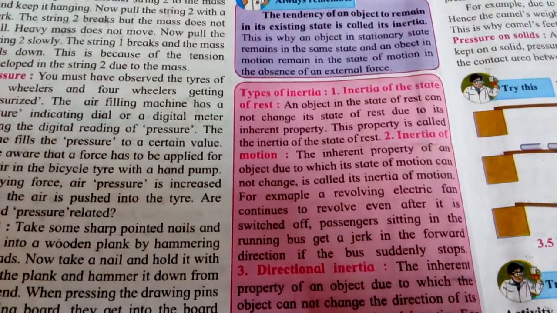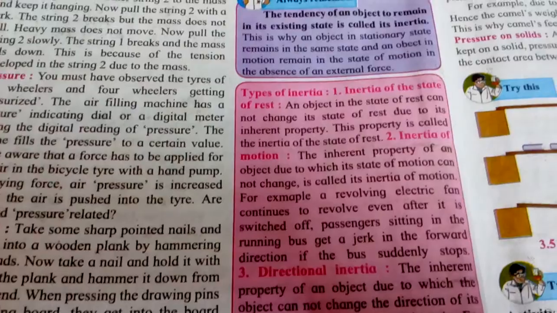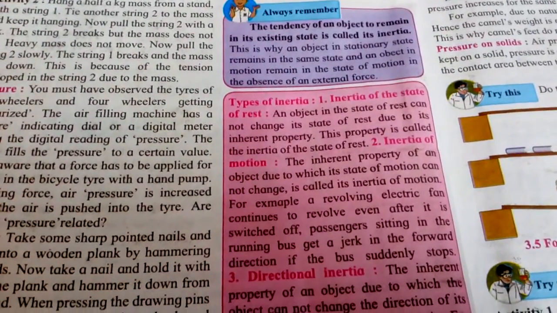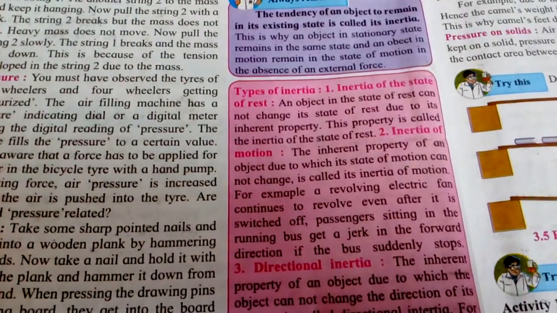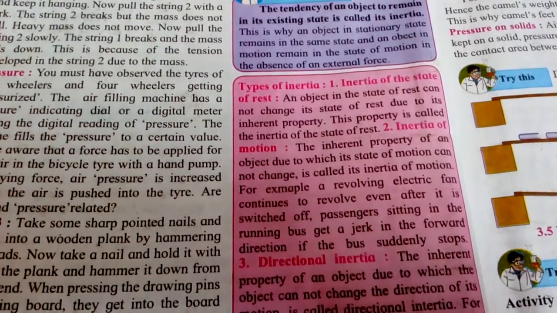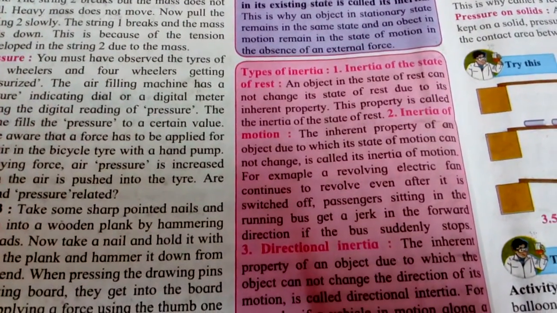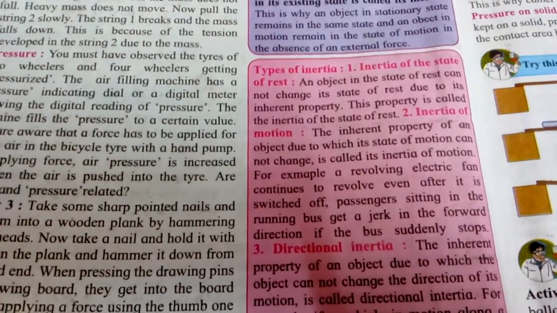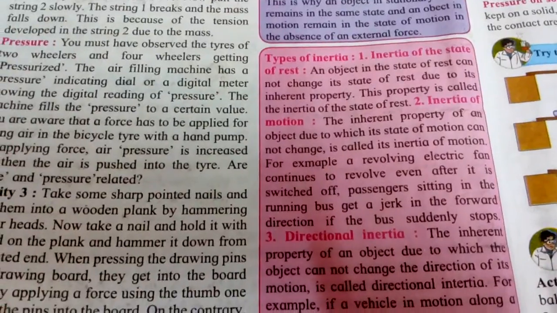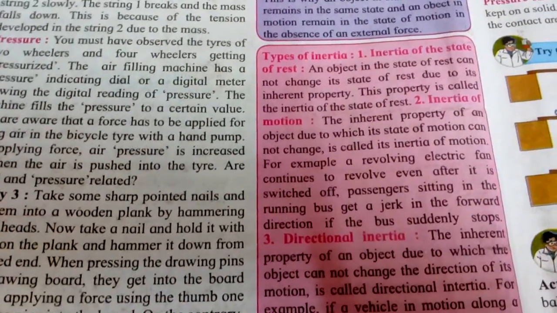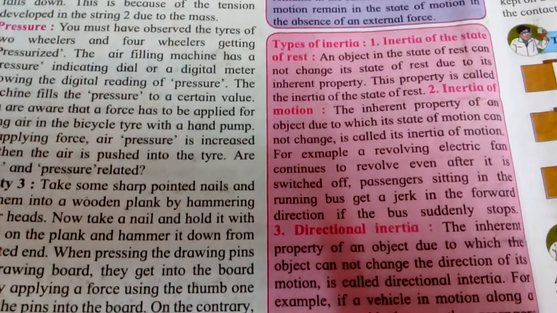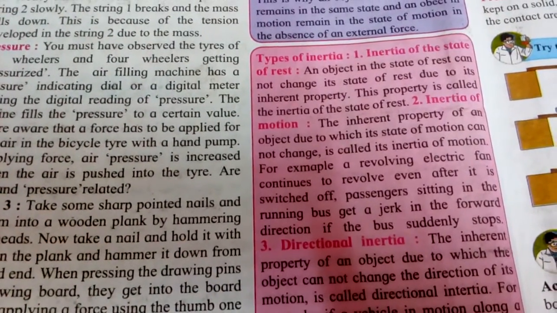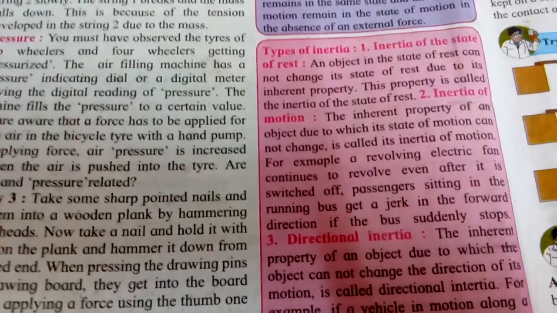Then passengers sitting in a running bus get a jerk in the forward direction if the bus suddenly stops. It can happen in a train also or in a bus, because we are in a state of continuous motion along with the vehicle we are traveling in, and if that vehicle suddenly stops, we get a jerk and are forcefully thrown forward or backward.